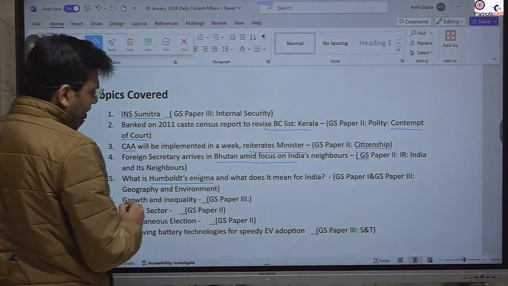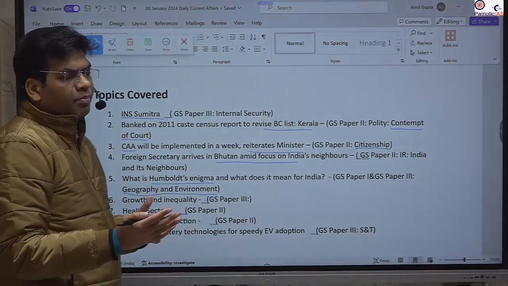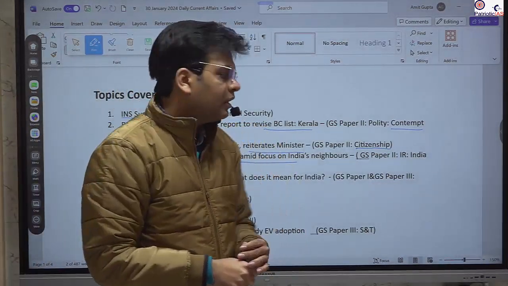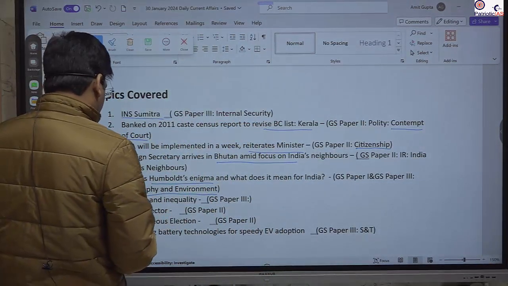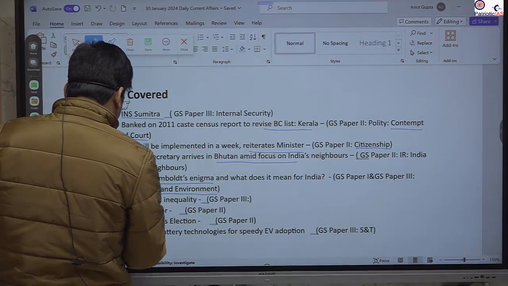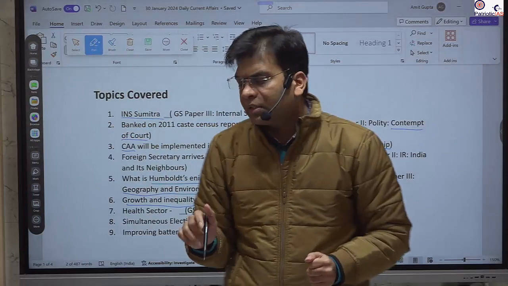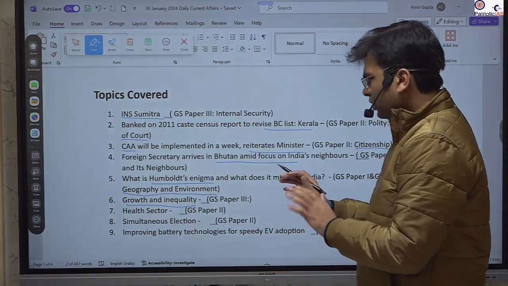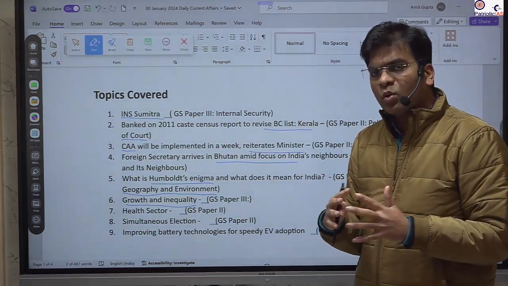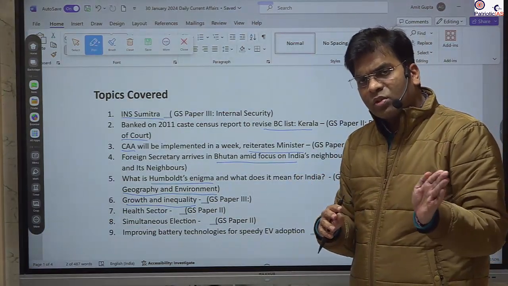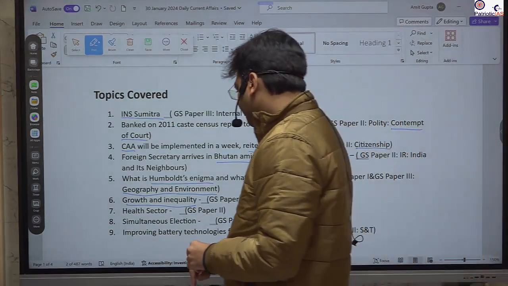It is with respect to diversity and the geographical and climatic impact on diversity in different regions and areas of the world. Further, we will study growth and inequality. This has been covered on the editorial page. This is a very comprehensive discussion. We will try to know the relation between growth and equality. Does growth turn into a reduction in inequality? So there has been a discussion.